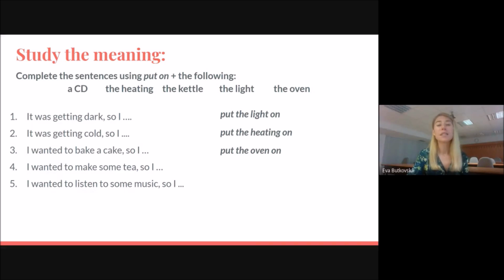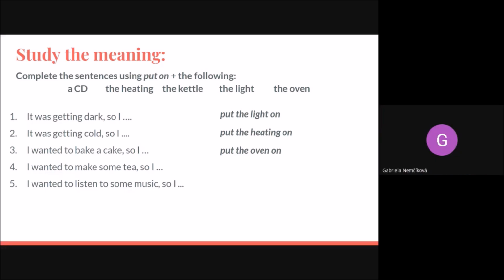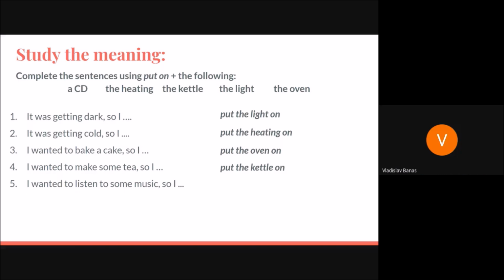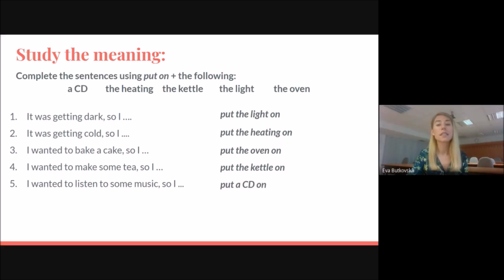I wanted to make some tea, so I... Does anybody know? Switch the kettle on. Very good. Switch or put the kettle on. Very good. And let's finish the number 5 sentence. I wanted to listen to some music, so I put a CD on. Very good. Put a CD on or put on a CD. Like I said, it's up to you whether you want to separate the phrasal verb or leave it together.